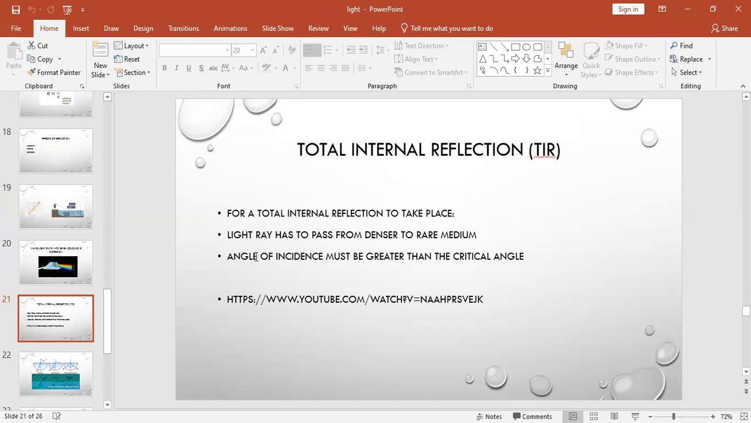And the second condition is angle of incidence must be greater than the critical angle. What is this angle? I'll tell you later on. First of all, for total internal reflection to take place, we are taking a semicircular glass block. To understand this thing, let me open my whiteboard first.